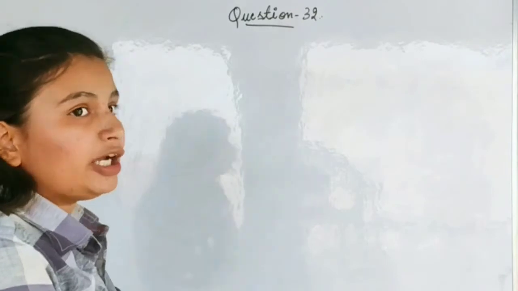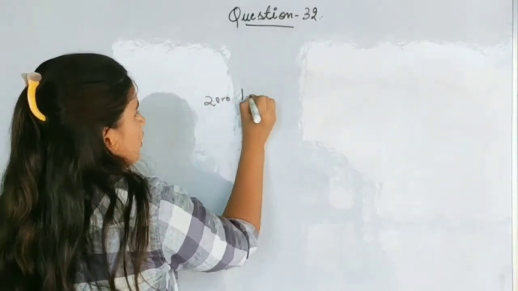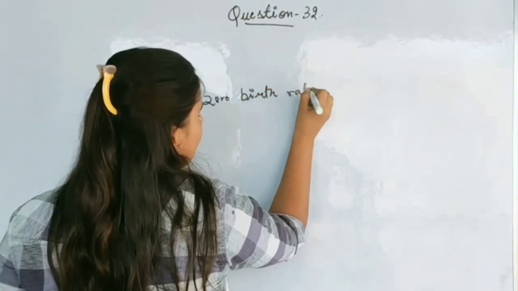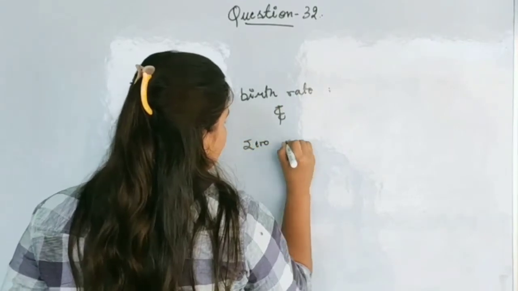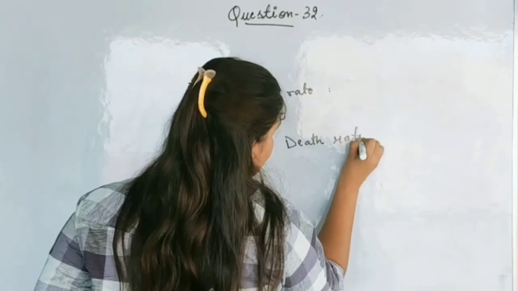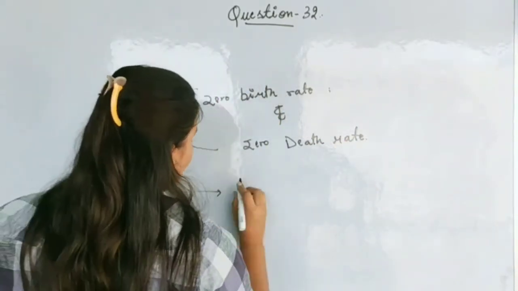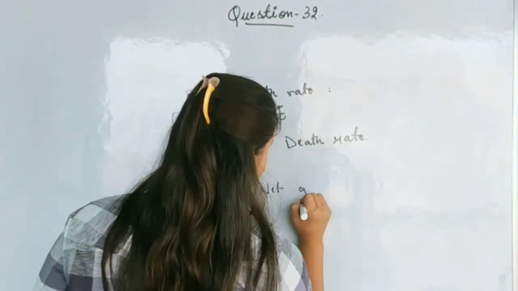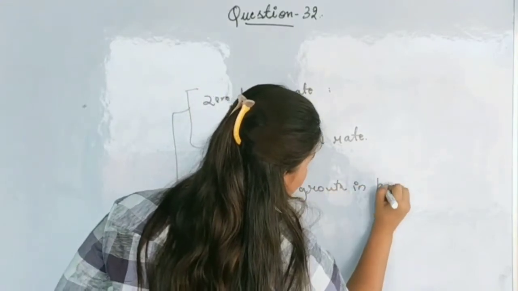Now if we have zero birth rate and zero death rate, this means that there is no net growth in population.